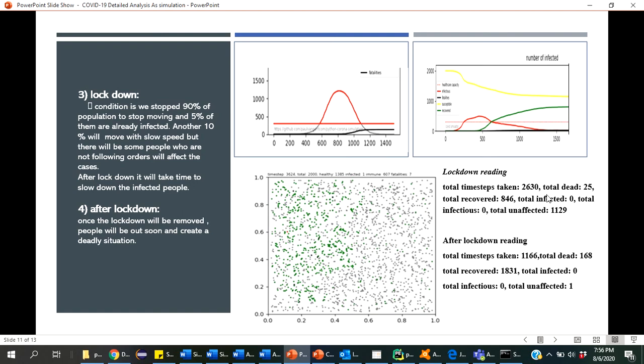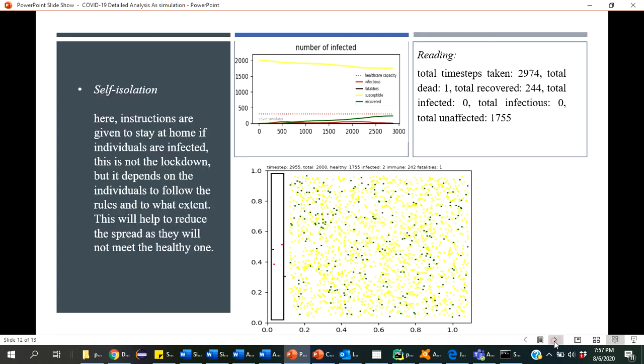The lockdown reading is at 200 and something days, the infected people were 1029, and the number of deaths is 25. Compared to this it is about half the days, but still the deaths are more than 10%. Unaffected is only one staying here. Compare the timestamps.